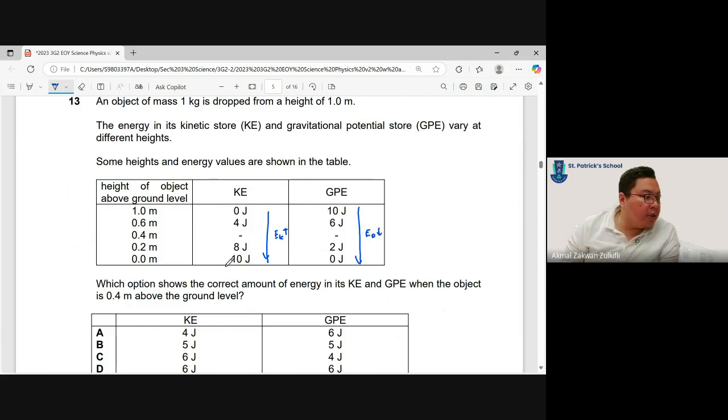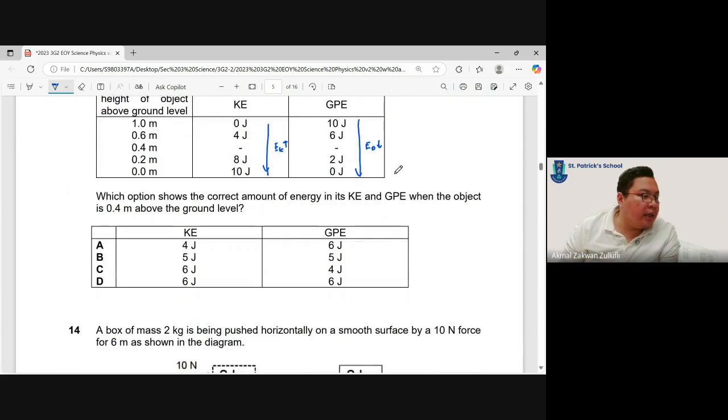Which option shows the correct amount of energy in its kinetic store and gravitational potential store when the height is 0.4 above ground? So we know that KE has to exist between 4 and 8. All these options exist between 4 and 8. GPE must exist between 6 and 2, and all the options exist between 6 and 2. What else can we do now?